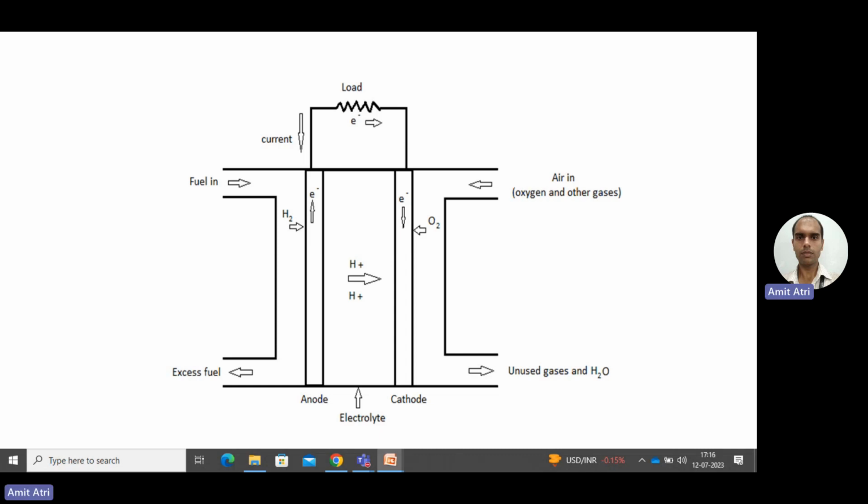Now this anode and cathode are connected via a load in the outer circuit. The hydrogen is dissociated at the anode, producing hydrogen ions and electrons. The electrons move out through the outer load from anode to cathode. This constitutes the current. So we can connect our load, and through that we will get the electric output.